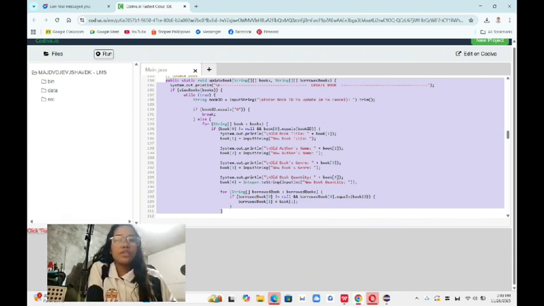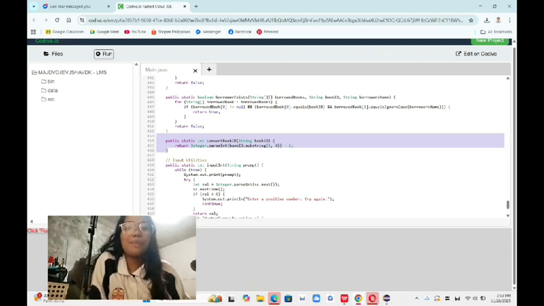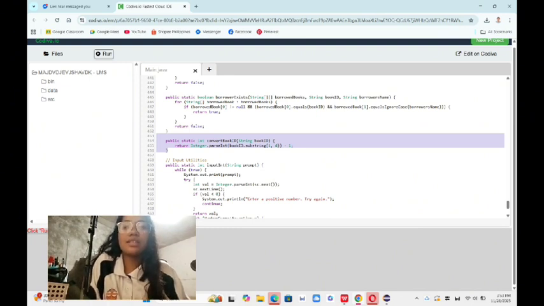Finally, the system includes a sorting method for the borrowed books array. This method arranges all active borrowing records in alphabetical order based on the borrower's name. Sorting makes the borrowing list more readable, especially when the system displays many borrowed records. It also helps users find their names faster during the return process. These helper methods play a major role in keeping the entire program stable and organized. They allow the main features to focus on their core task, while the helper methods handle checking, validating, and organizing data.